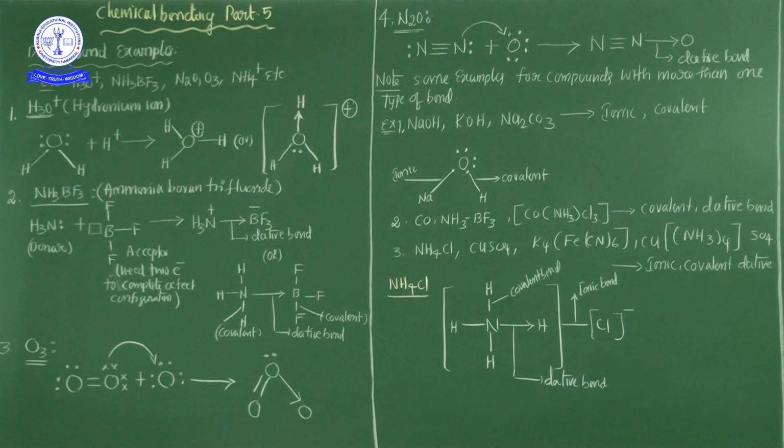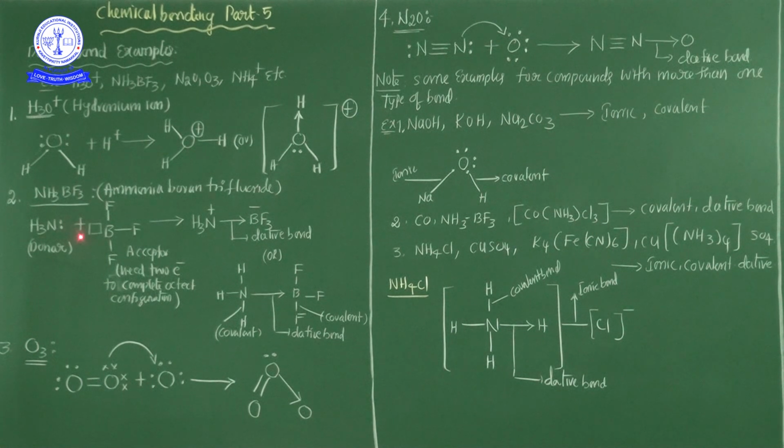Clear? So next, the second example is ammonia and boron trifluoride, which also shows a coordinate covalent bond. Now see here, nitrogen's atomic number is 7, and it has 5 valence electrons: 1s2, 2s2, 2p3.